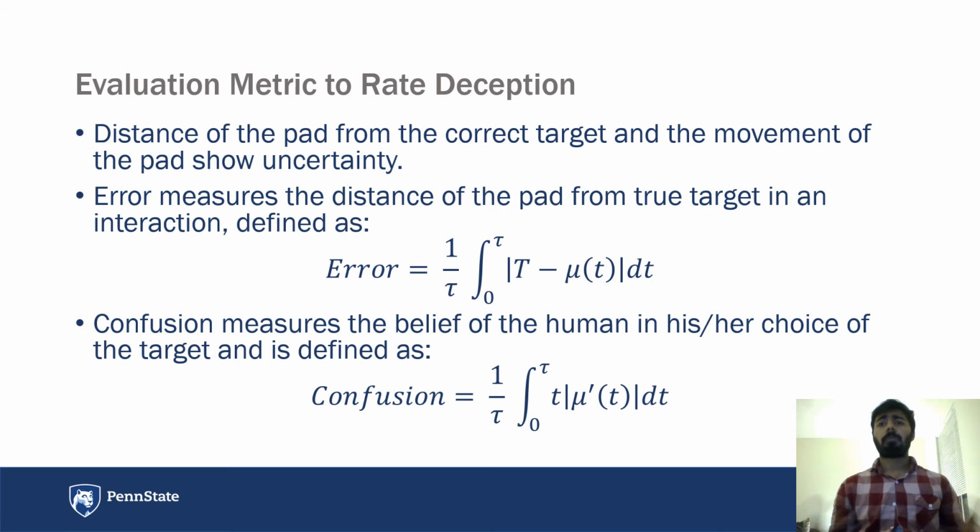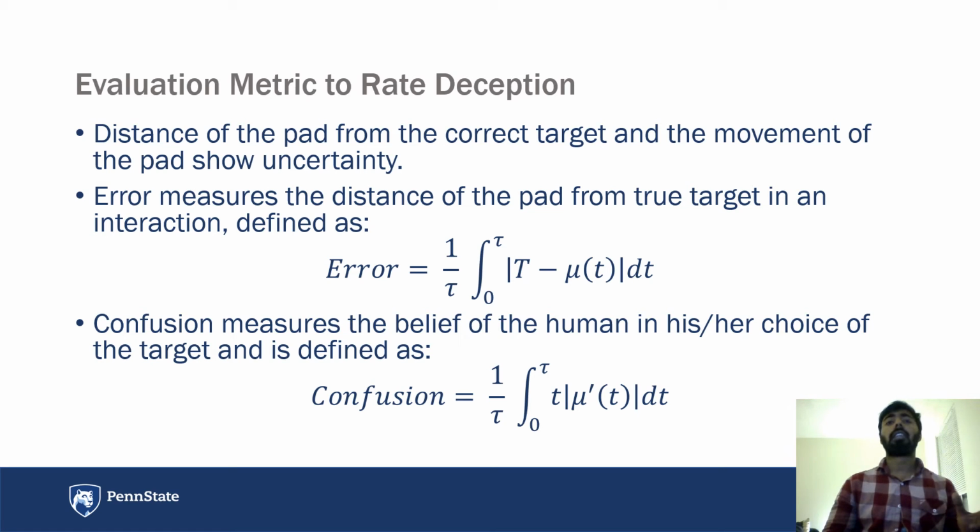To rate deception, there wasn't really any particular evaluation metric before, so we proposed new evaluation metrics. One of them is error, and the other one is confusion. For error, we measured the distance of the pad from the true target, which shows how far away the human thinks the actual target is.